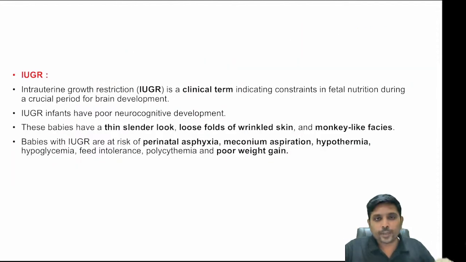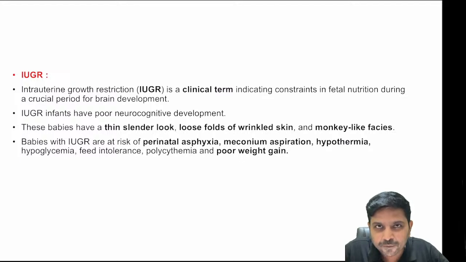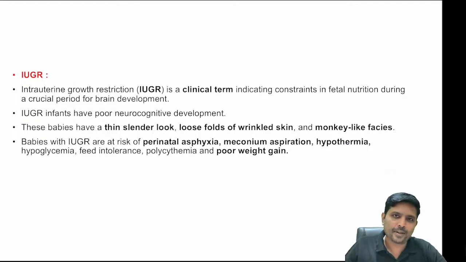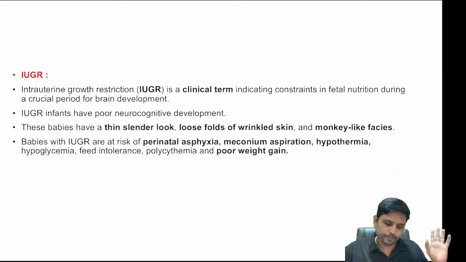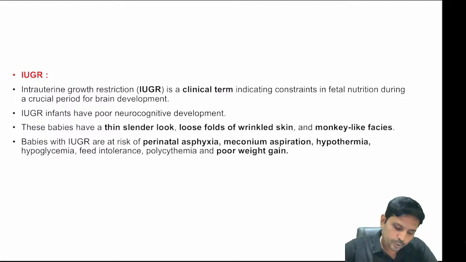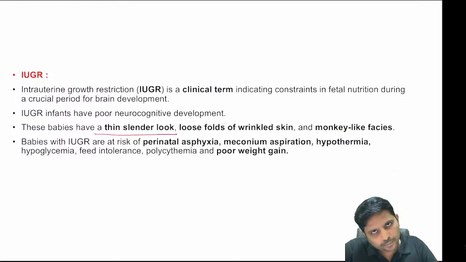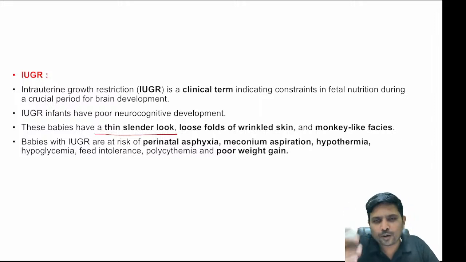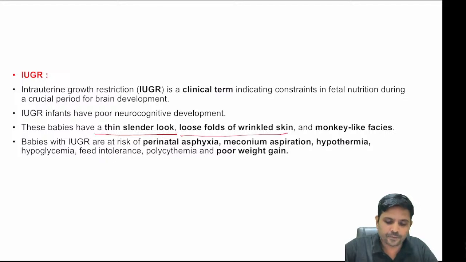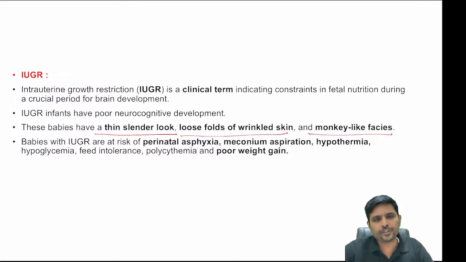Okay. So IUGR is a morphological definition, monkey faces and baggy pant appearance, whereas SGA is a statistical definition. So again, what are all the points that are given in our app? Thin, slender look, because he is born without being given proper food. Loss of folds, wrinkles in skin, monkey faces.